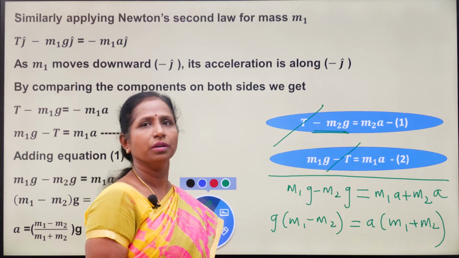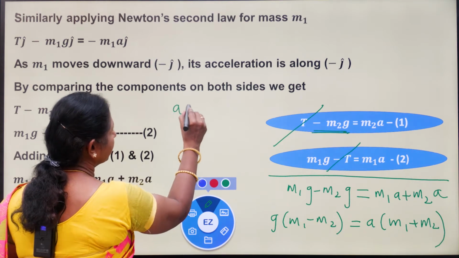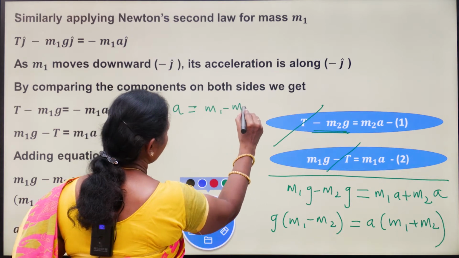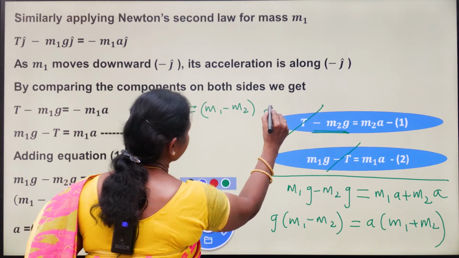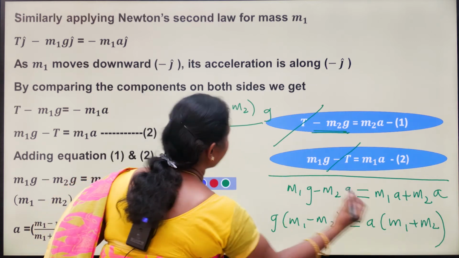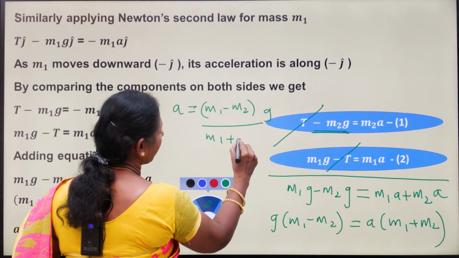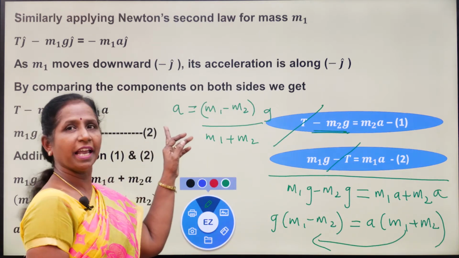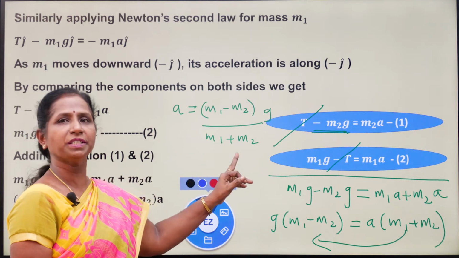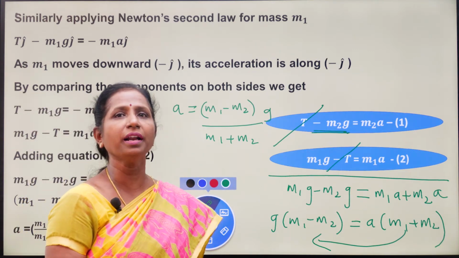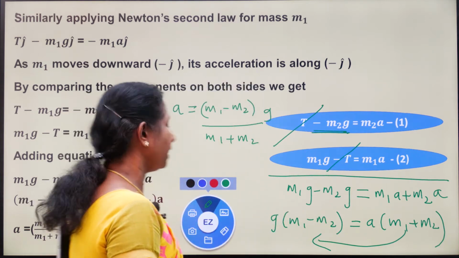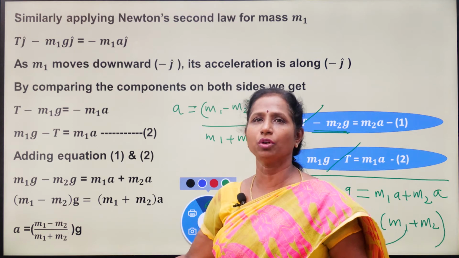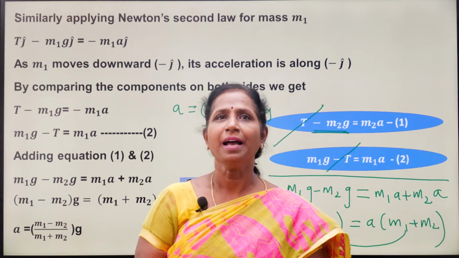So we have to find a. So calculate a equal to, what do we have here? m1 minus m2, into g, divided by m1 plus m2. Bring m1 plus m2 to the denominator. We are bringing m1 plus m2 here. So what happens? A equal to m1 minus m2 by m1 plus m2 into g. So this is the expression for acceleration. So what did we get for acceleration? Acceleration A equal to m1 minus m2 by m1 plus m2 into g.